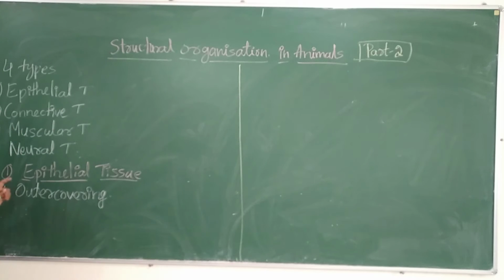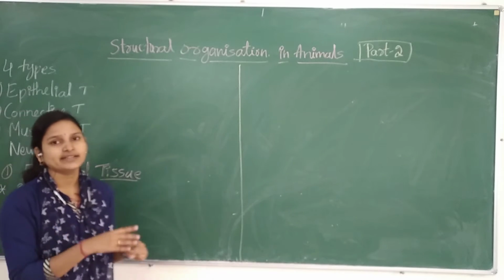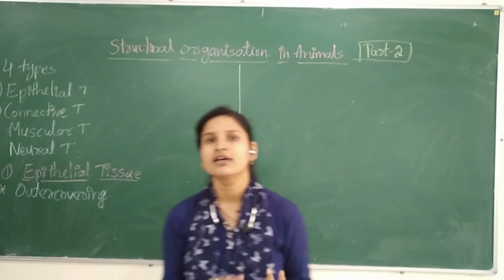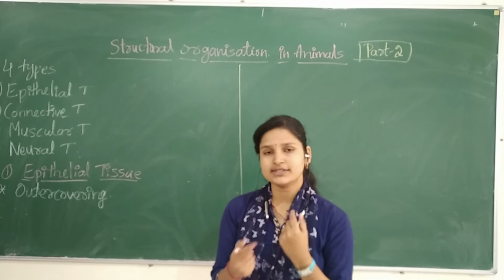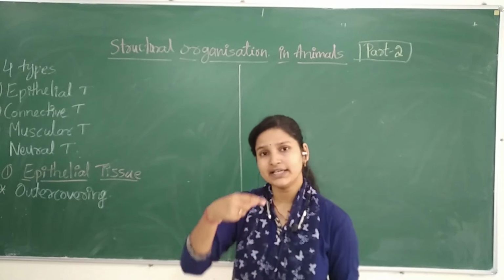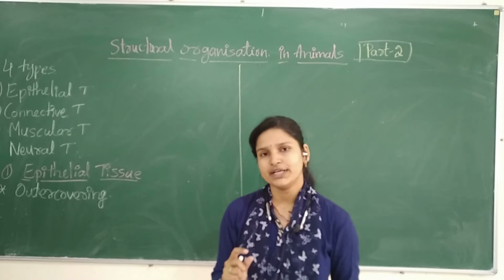Remember, epithelial tissue is mainly found in the outer covering, as well as inside the body cavity. As I have told you in the last class, epithelial tissue is the outer covering like skin, or it may be present as the inner lining of the body cavity.